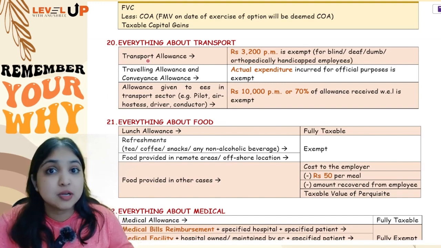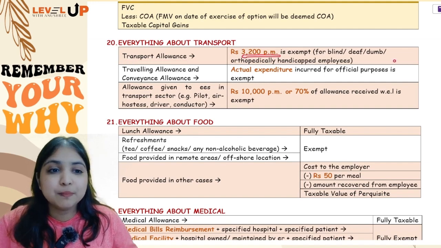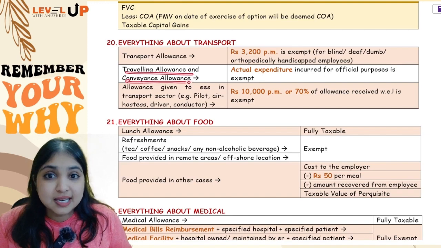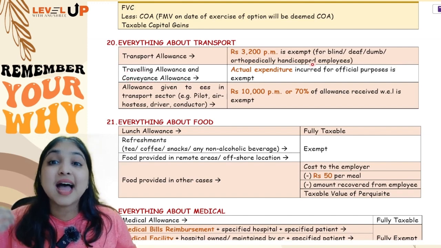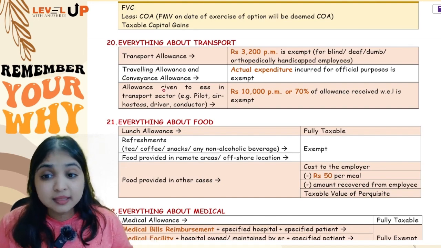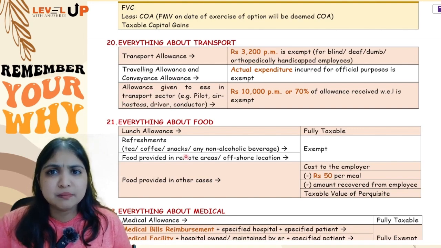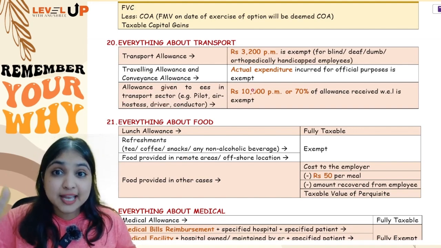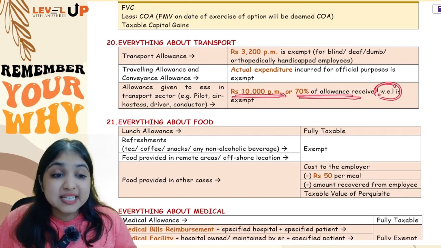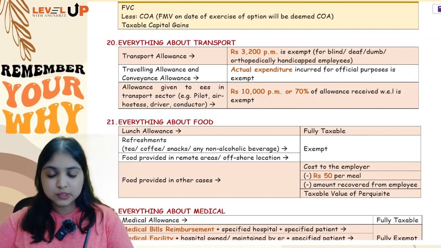Everything about transport. See, transport allowance, you will get 3,200 per month exemption, but only for blind, deaf, dumb and orthopedically handicapped employees. Then travelling allowance and conveyance allowance, whatever amount my assessee has actually spent for official purpose will be exempt. Balance will be taxable. Then, if the employee is working in the transport sector and is getting an allowance to help him meet his day-to-day expenses, two things he will calculate. Remember, 10,000 per month or 70% of allowance received, whichever is lesser, will be exempt. So, in all the three cases, received minus exempt, the balance will be taxable.